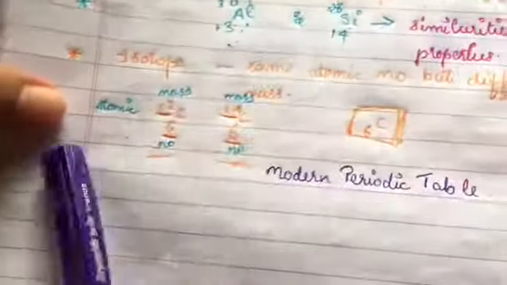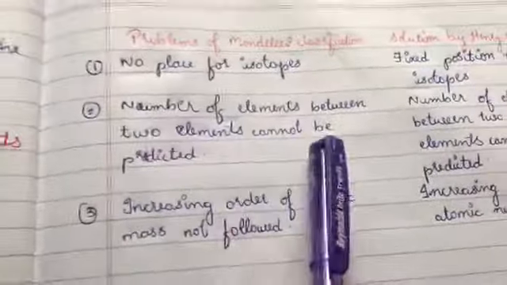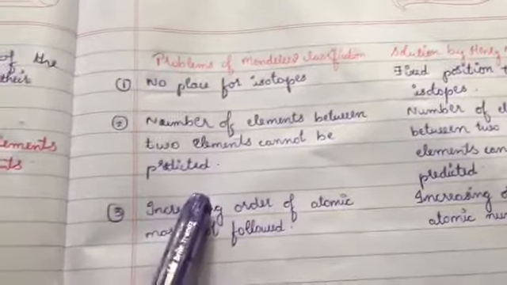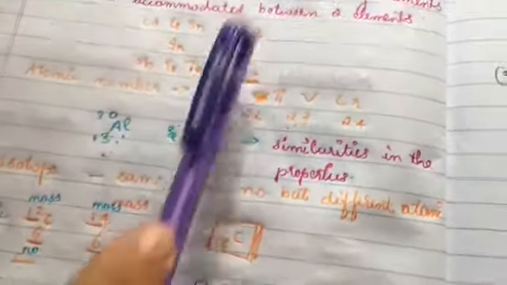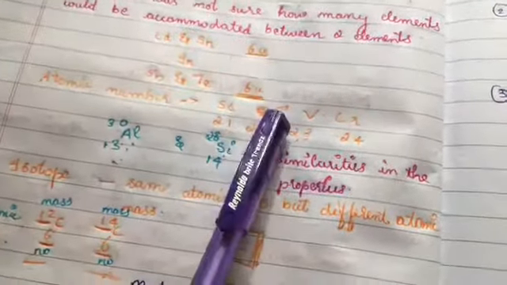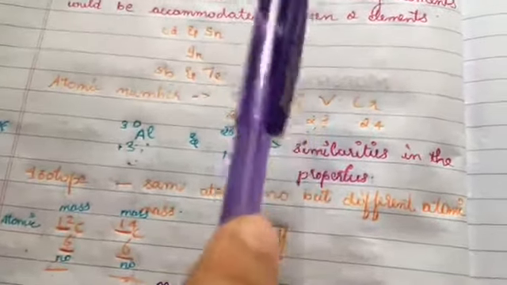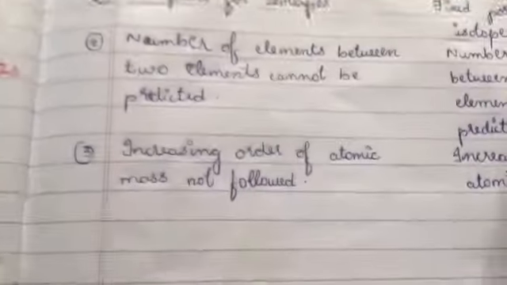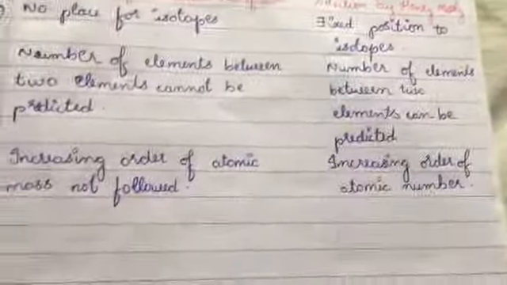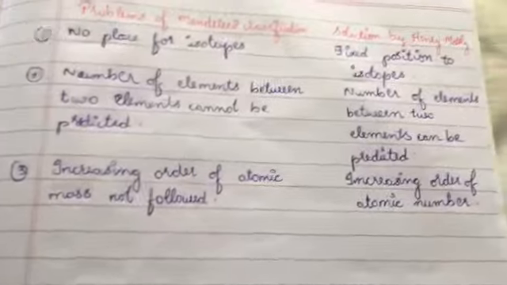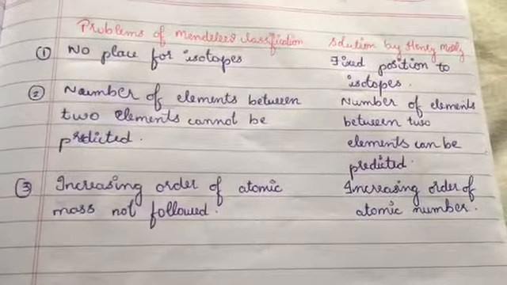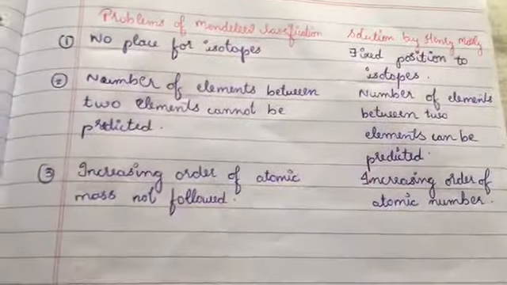And the next problem was that the number of elements between two elements cannot be predicted. As I have given you the example of cadmium as well as tin and lead as well as tellurium, the atomic mass was not fixed in the case of Mendeleev's periodic table. This problem was sorted out by Henry Moseley, since the number of elements between two elements can be predicted through atomic number. Since he took the atomic number as the basis, this atomic number was constant between the two elements, that is they varied by 1 unit, and this was the same for all elements.